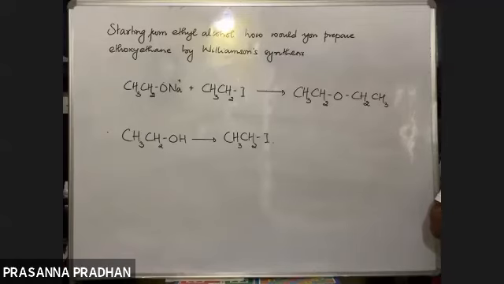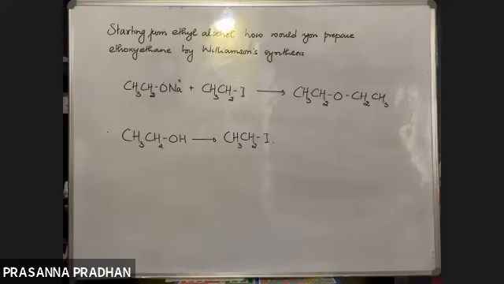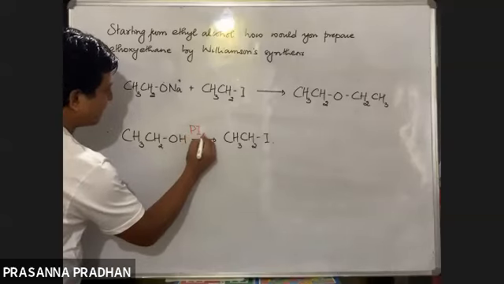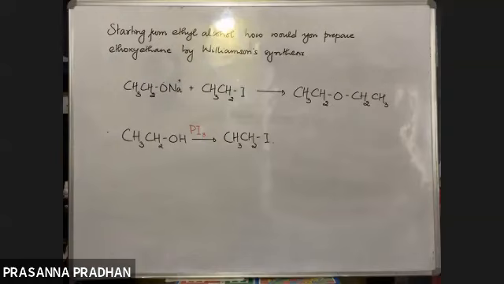We have already done this chapter. Red phosphorus and iodine, or you can directly write PI3. We did this. You can use PI3 or red phosphorus and iodine. Very good.